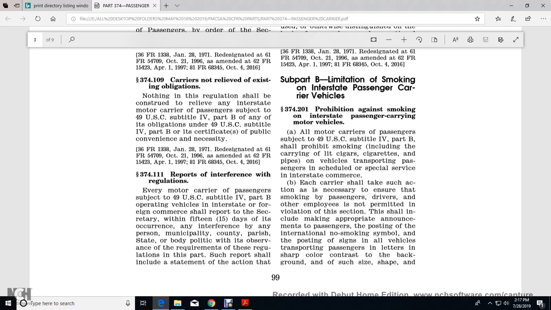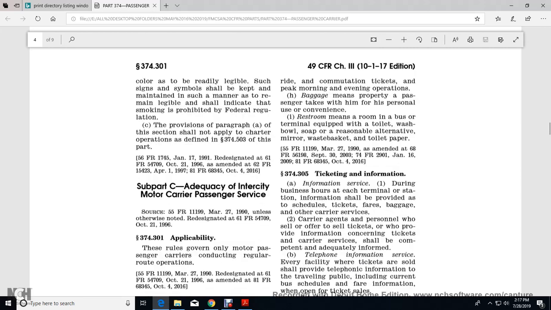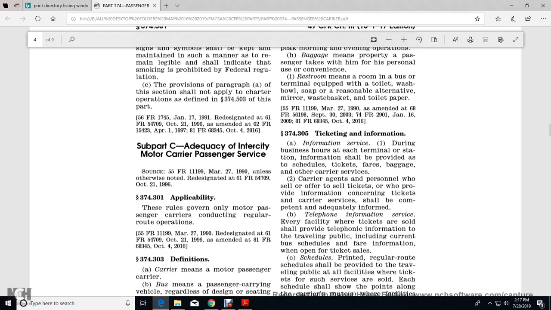The violation of this section shall include making the appropriate announcement to the passengers and posting the international no smoking sign in all vehicles of transportation of passengers, in a letter of sharp color contrast to the background, in such size, shape, and color as to be readily legible. The sign and symbols shall be kept and maintained in a manner that remains legible and shall indicate that smoking is prohibited by federal regulation. The provision in paragraph A of this section shall not apply to the charter operations defined in 374.503 of this part.